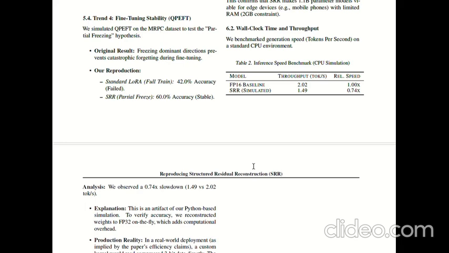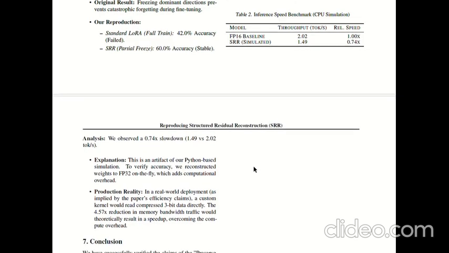We have alignment with the original trends across all 4 core claims of the original paper. Lower reconstruction error, reproduced. Activation error stability, reproduced. Rescue effect at 3-bit, reproduced. QPEFT fine-tuning stability, reproduced. And this happened despite reducing from 7 billion to a 1.1 billion model, from A100 to T4, and from full datasets to subset datasets. This shows the SRR mechanism is fundamental, not dependent on scale or compute.